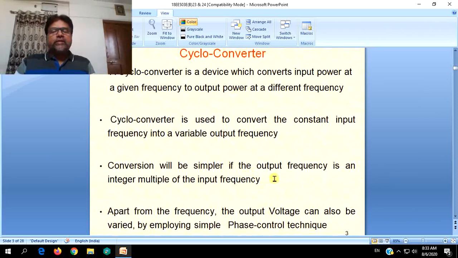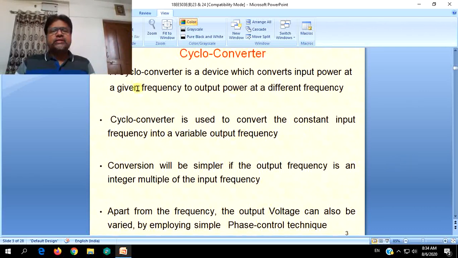Added to the frequency conversion, it can also change the output voltage magnitude. Apart from the frequency, the output voltage can also be varied by employing the simple phase control technique which we discussed in the previous sessions. That is, by changing the firing angle alpha, or the conduction period of the switching device. If the conduction period is more, voltage will be more. If the conduction period is less, voltage is less. So this is the background of cycloconverters.